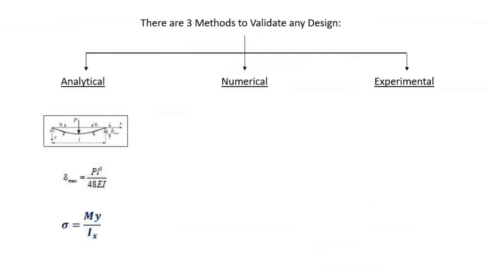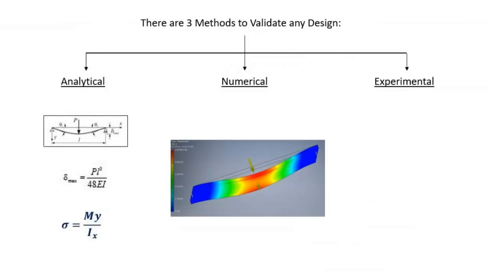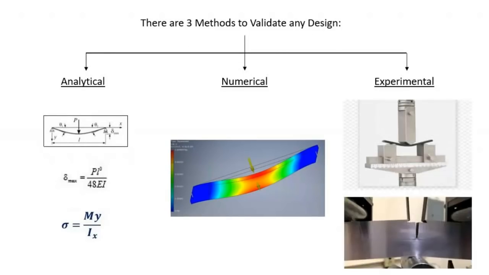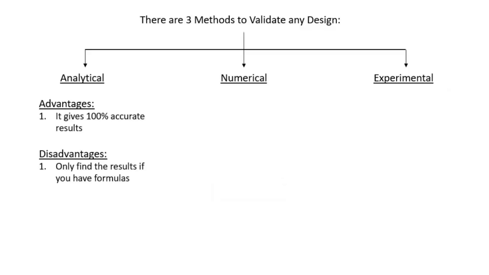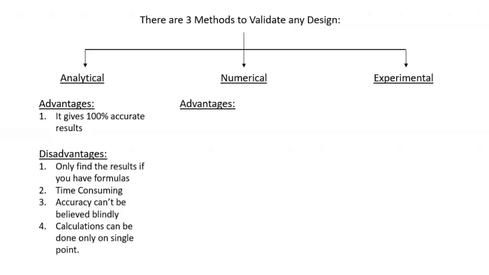Analytical method is a classical formula-based method. Numerical method is a software-based approach, and experimental method is a physical testing approach. Analytical method gives 100% accurate results on a simple component. You will get results only if the formula is available. It is very time consuming. Accuracy can't be believed blindly. Calculations are only done on single points.